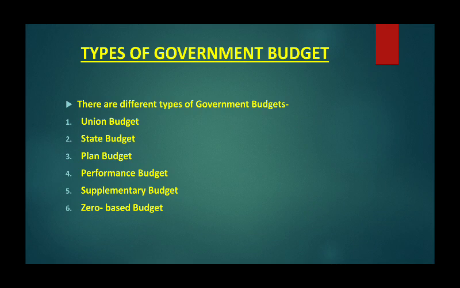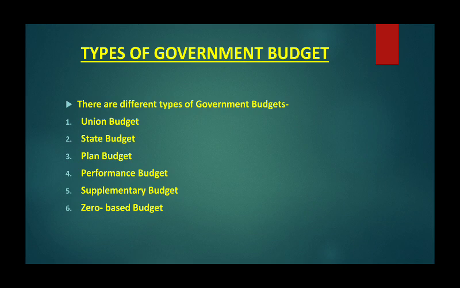Secondly, state budget. State budget, as the name suggests, is the budget prepared by the state government, like the budget of the government of West Bengal, budget of the government of Tamil Nadu, like that. Similarly, local bodies like municipal corporations, municipal committees, municipal boards, they also prepare their own budget. So basically, you need to prepare 2 types of budget: union budget and state budget. But apart from these 2 important ones, the remaining 4 are also to be known.